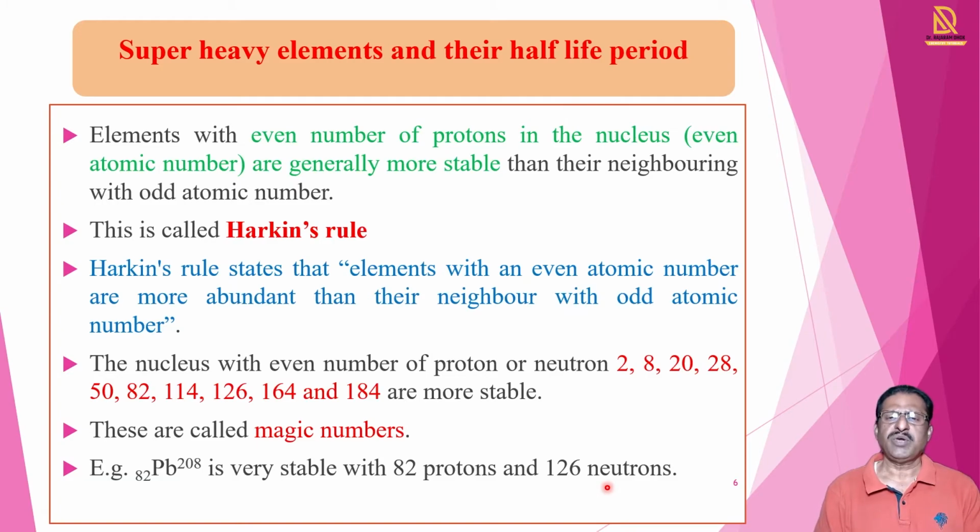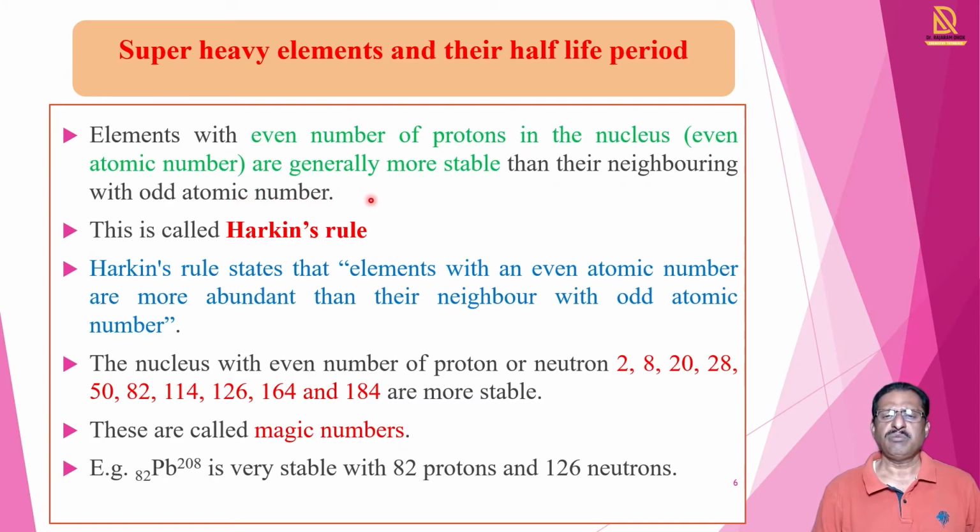Now, in the case of the super heavy elements, their half-life periods are very small, and some super heavy elements show typical properties. One observation is that elements with an even number of protons in the nucleus, meaning the atomic number is even, are generally more stable than the neighboring elements, which generally have an odd number.